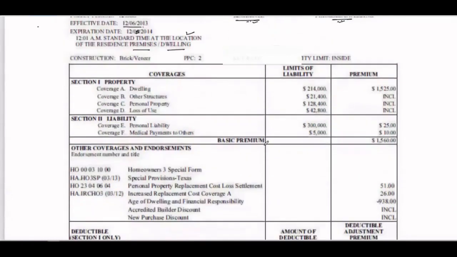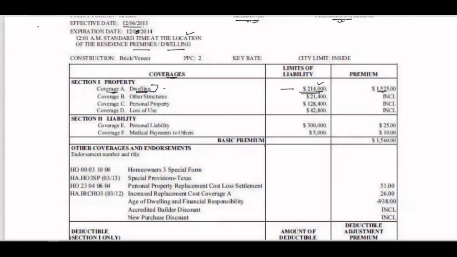And that is what you always need to be careful about. Now the construction, brick, not so very important. Here is the coverage. Coverage A, dwelling. This is what we are supposed to look at. Coverage, this is the 214,000. Now what you will look at is the loan amount. This 214,000 should be equal or more than your loan amount. That is what your job is to find here, to verify.